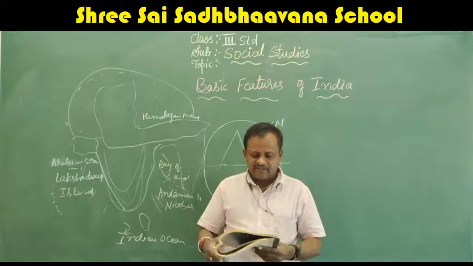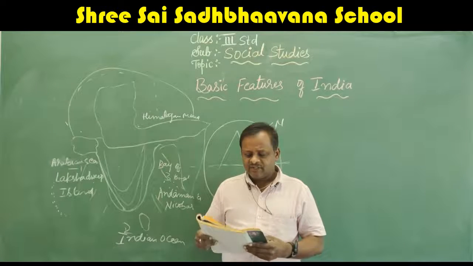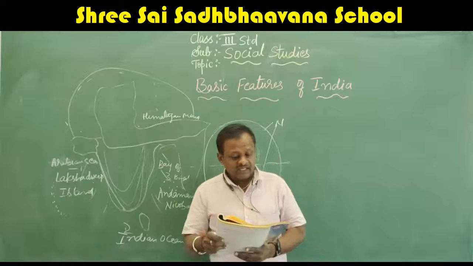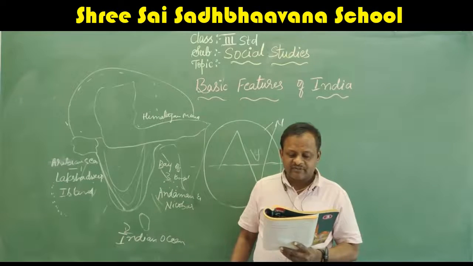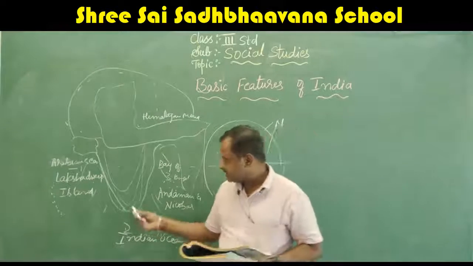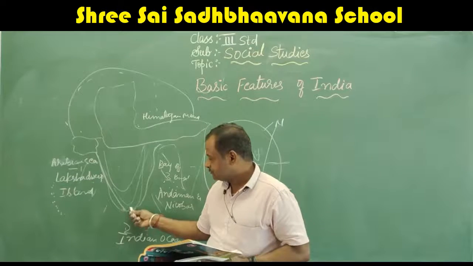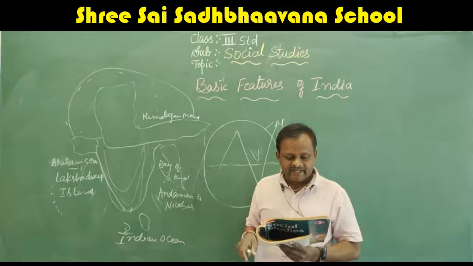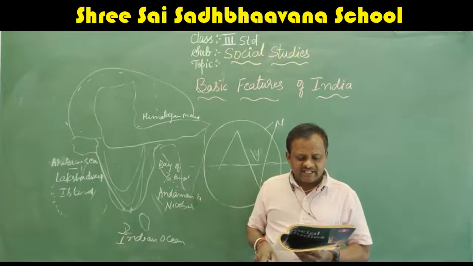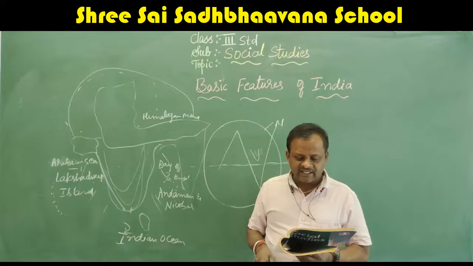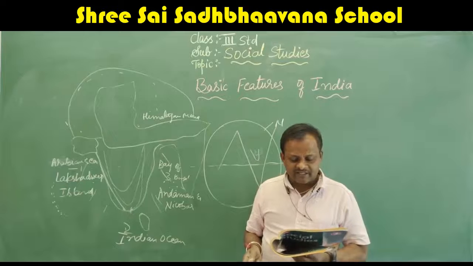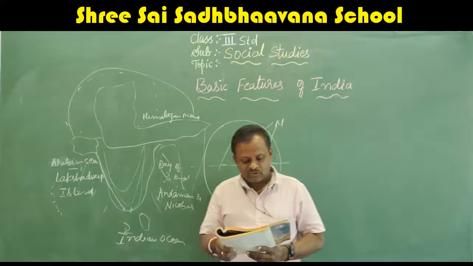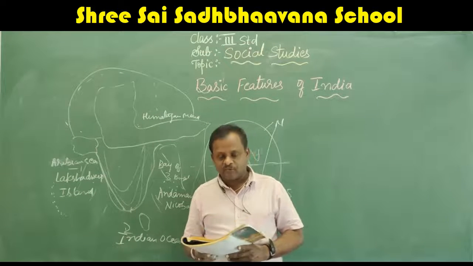Next they have given, do you know, Kanyakumari is the southernmost tip of the Indian mainland. Yes, Kanyakumari, the last border. Indira Point, which lies at the tip of the Andaman and Nicobar Islands, is the southernmost point of India. It got submerged due to the tsunami in December 2004.